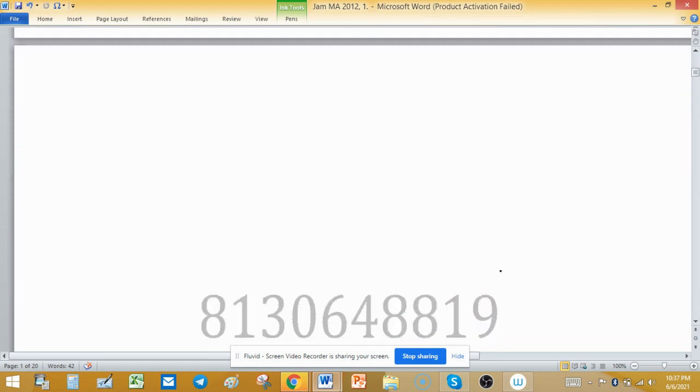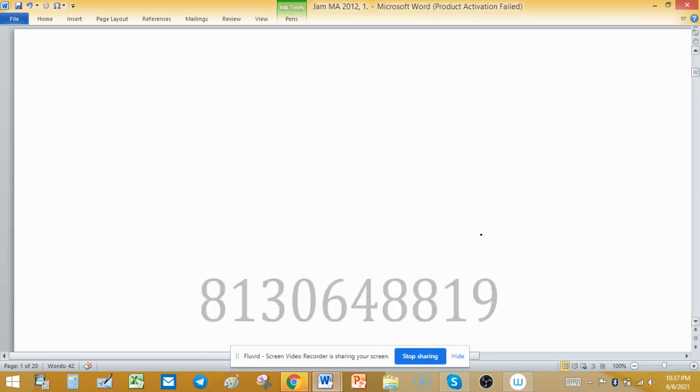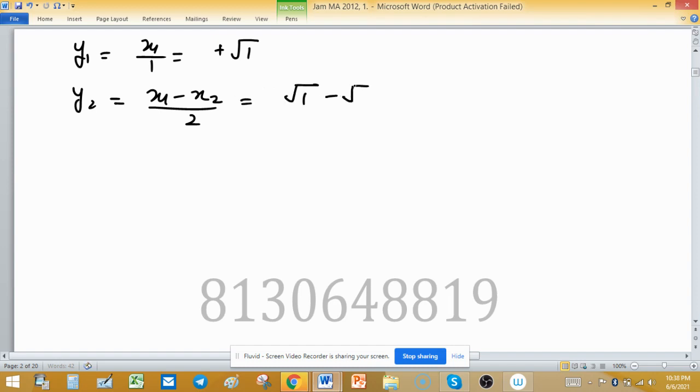So we need to find a few terms of yn, and then we can easily predict the convergence of this sequence. The first term of yn will be x1 upon 1, and x1 is plus square root of 1. So y2 will be x1 plus x2 divided by 2, which is square root of 1 minus square root of 1 divided by 2, and this is 0.